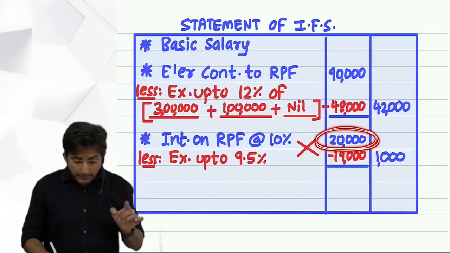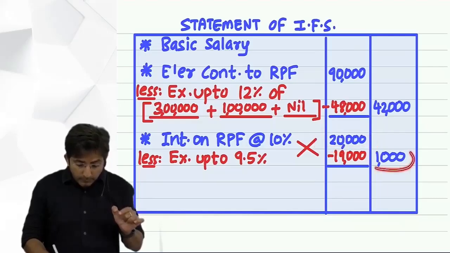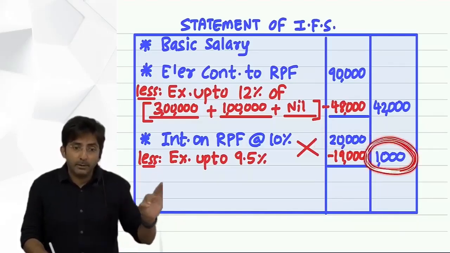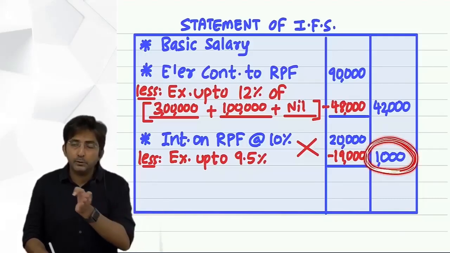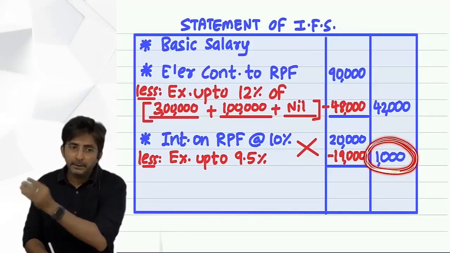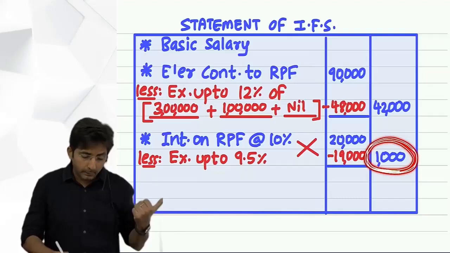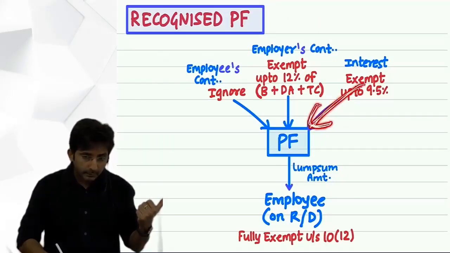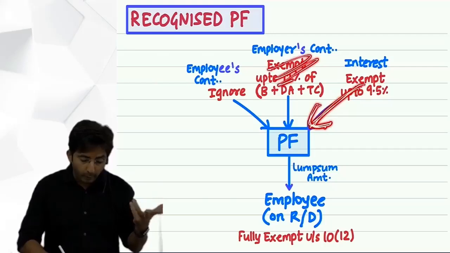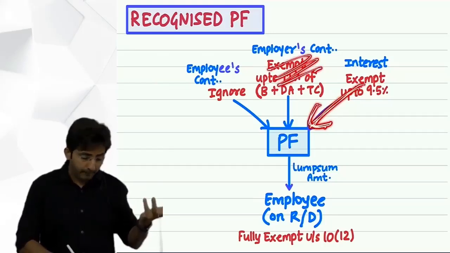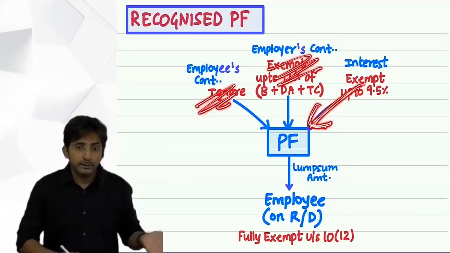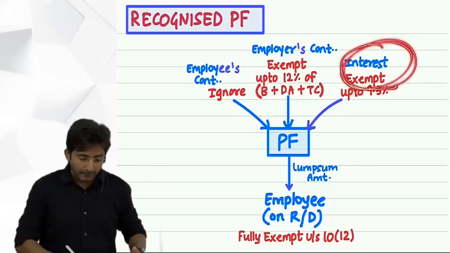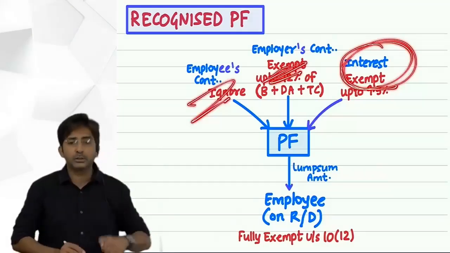So actually speaking, even this 1,000, part of it should be taxable under income from other sources and part of it should be taxable in income from salary. Because whatever interest gets deposited in your account, it is not purely due to the employer's contribution. The employee is also contributing. Since both are contributing, the interest is thanks to both the employee's and the employer's contribution.